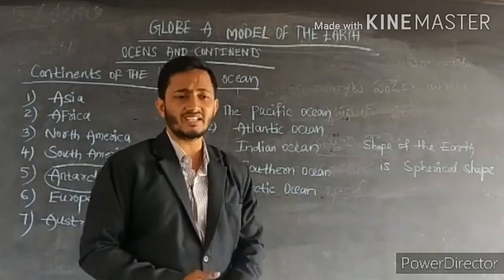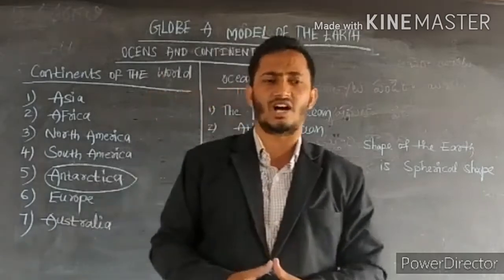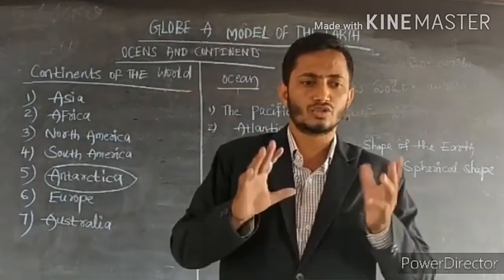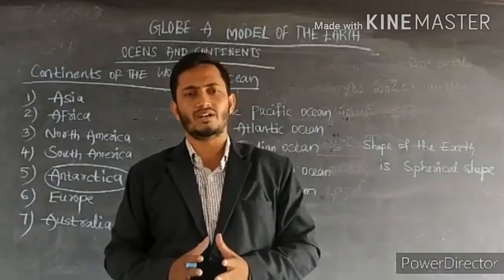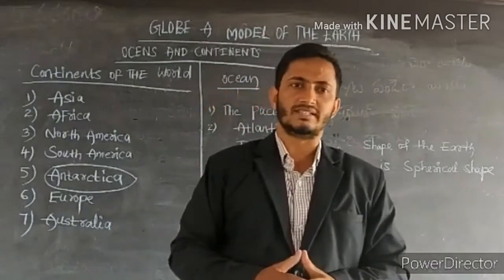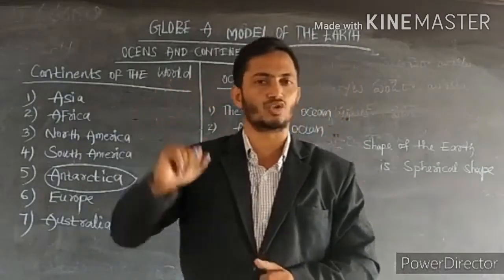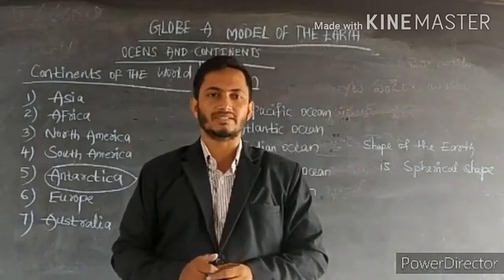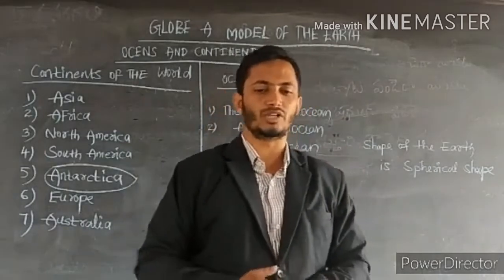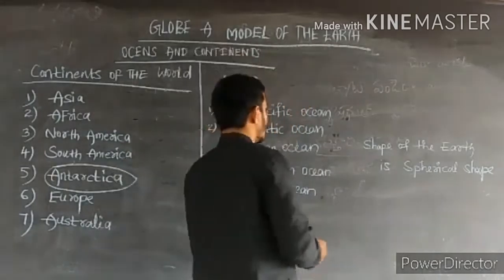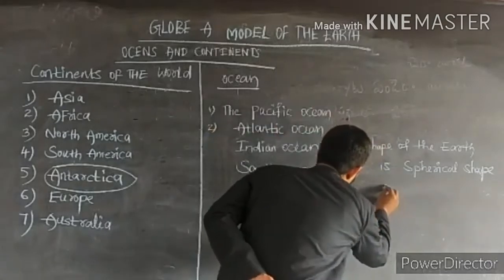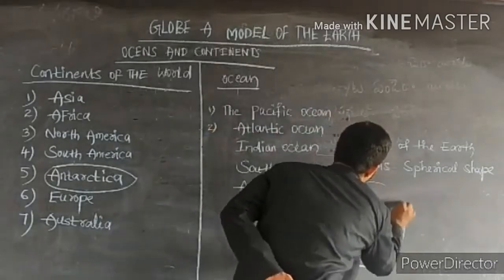Let us see, as we are discussing the chapter about the globe, a model of the earth. There are how many latitudes on the globe? There are how many longitudes on the globe? Let me draw here the small shape of the globe.